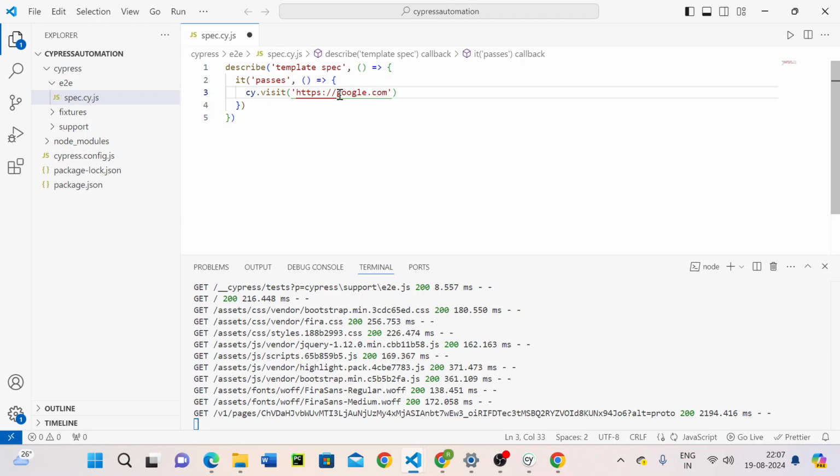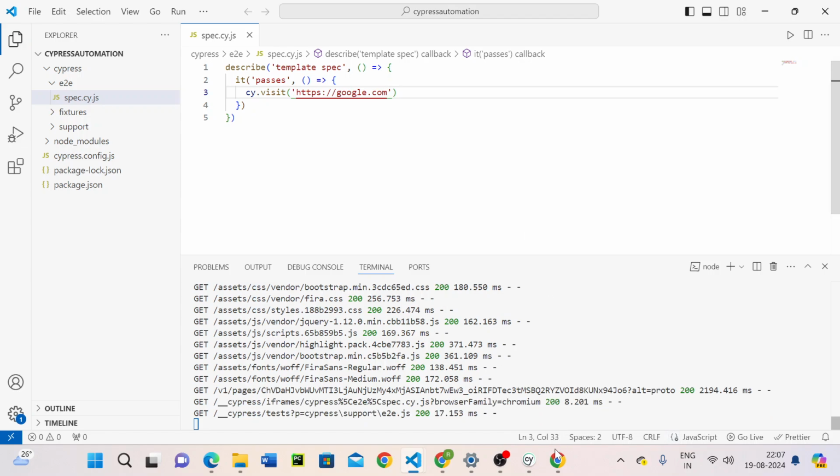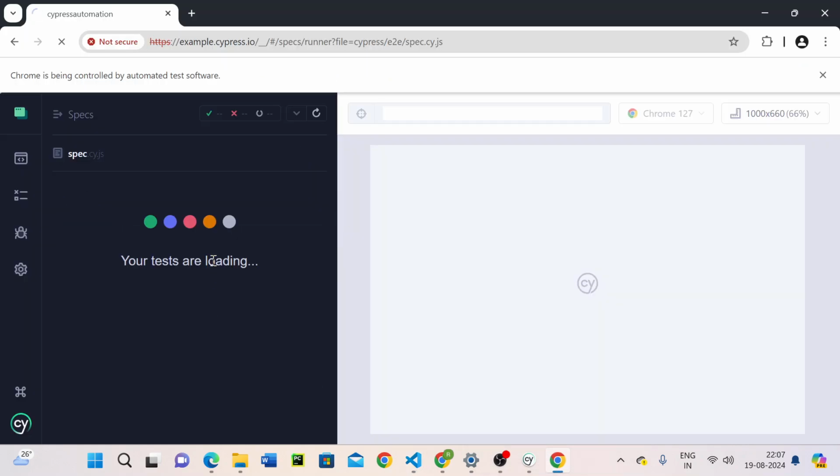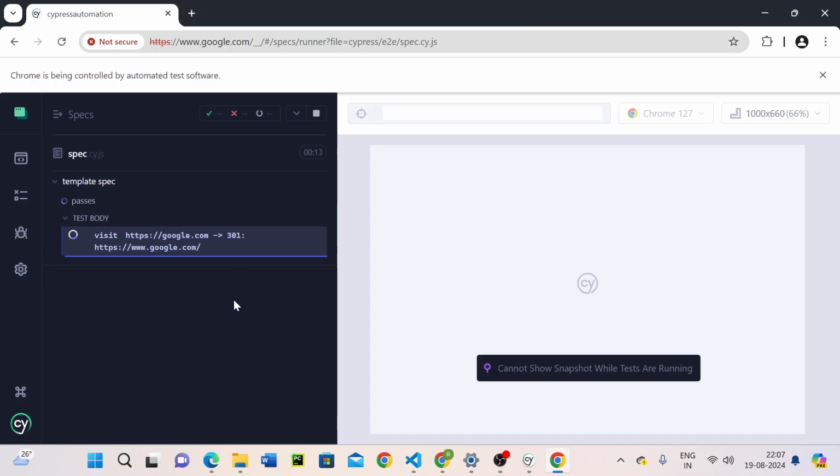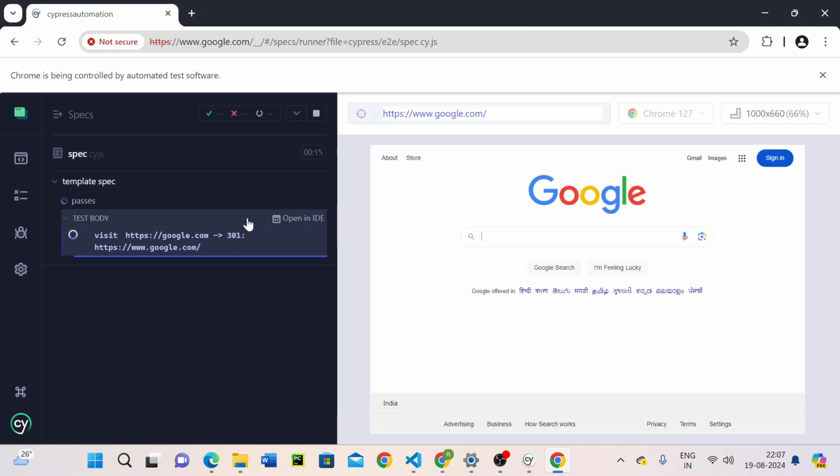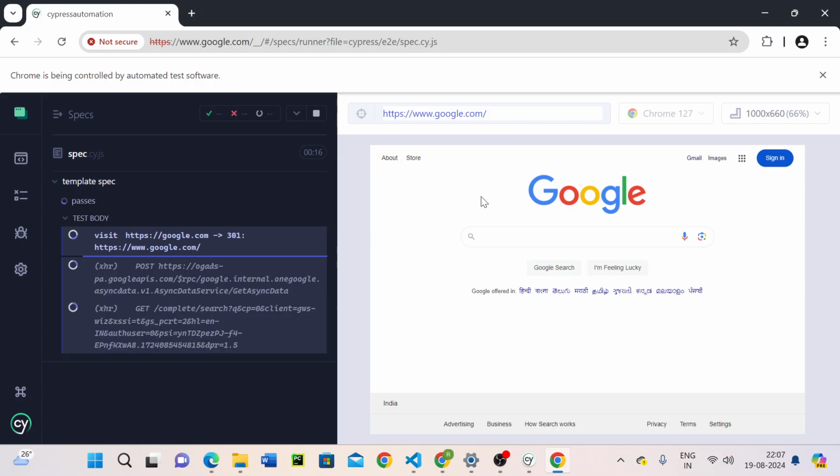google.com. Once you press Control S, it will automatically change the website. See here, it will open google.com.